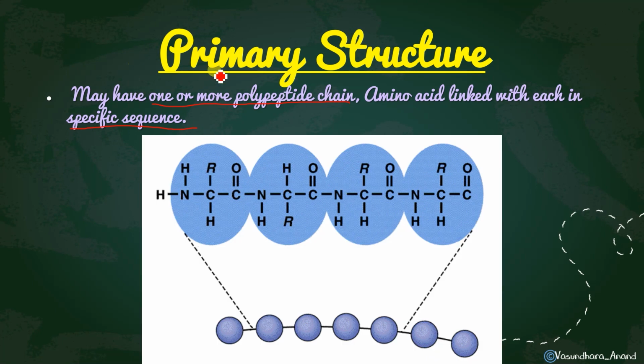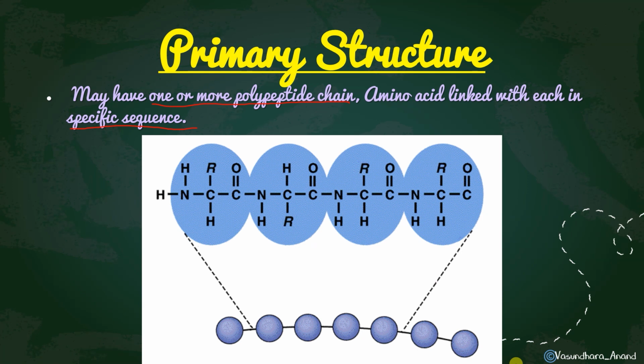Let me show you. Like this, you can see this is NH again here, that is the carbon chain, alkyl group, and then the CO-NH bond, amide bond over here, again the amide bond over here. So it will be a straight chain, in a specific sequence. All these are amino acids: tryptophan, tyrosine.